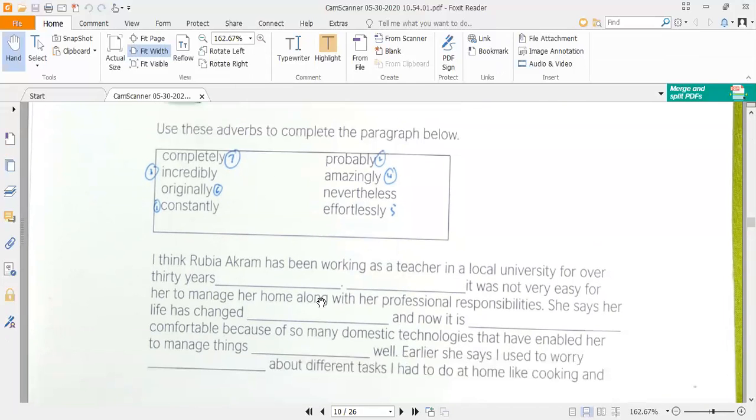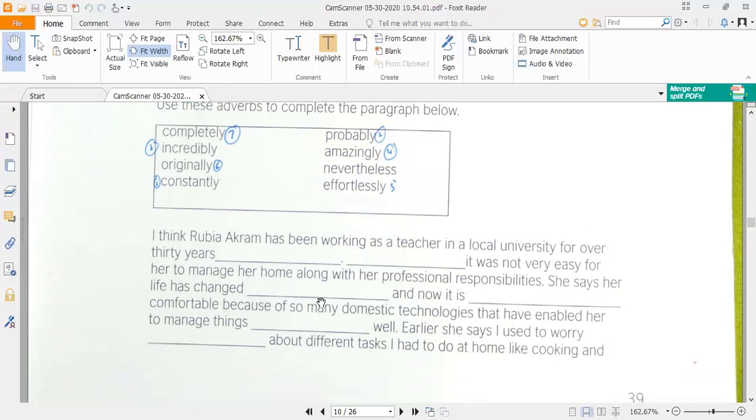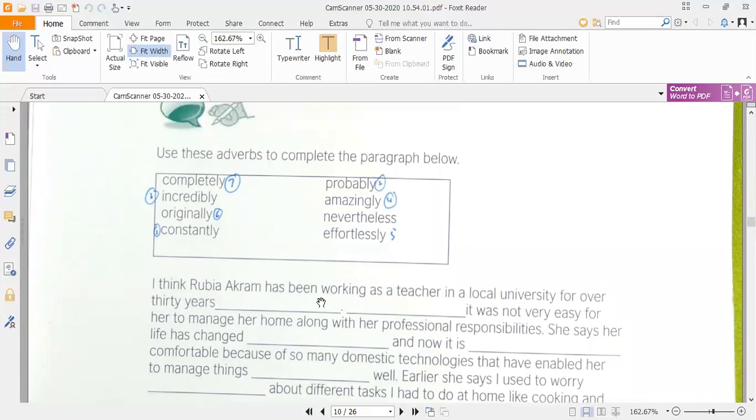But you have to be careful. You are not supposed to just see all these numbers and fill these blanks. You are supposed to look consciously at all these blanks, and you have to fill these blanks with the help of these given adverbs.